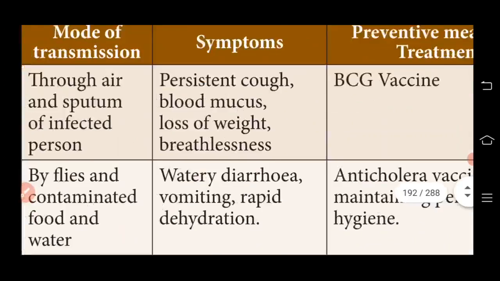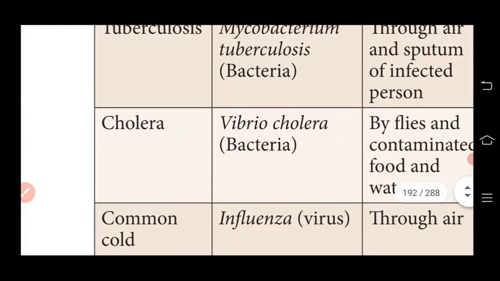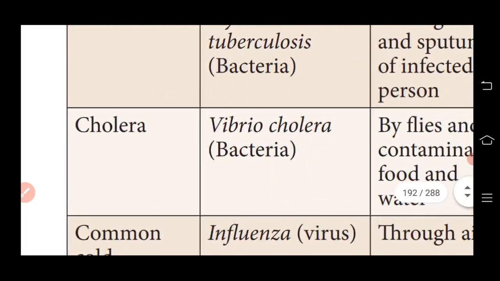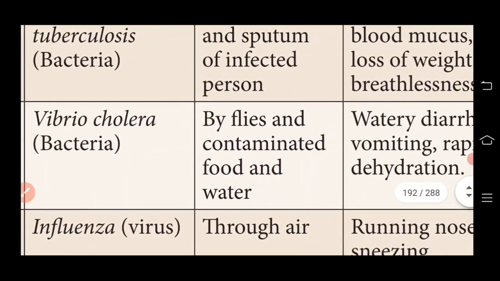And then our second disease is cholera. Cholera is a bacterial disease. It is a disease that causes stomach pain and vomiting. The causative microorganism is Vibrio cholerae, also a type of bacteria. The mode of transmission is by flies and contaminated food and water.